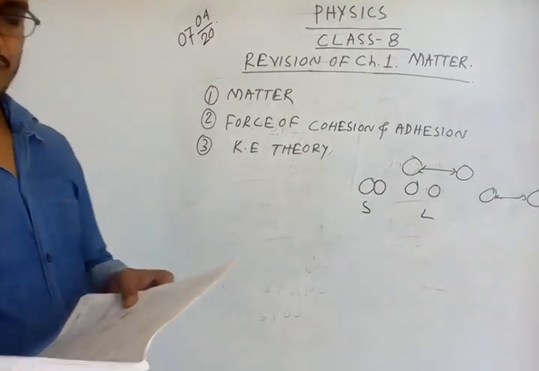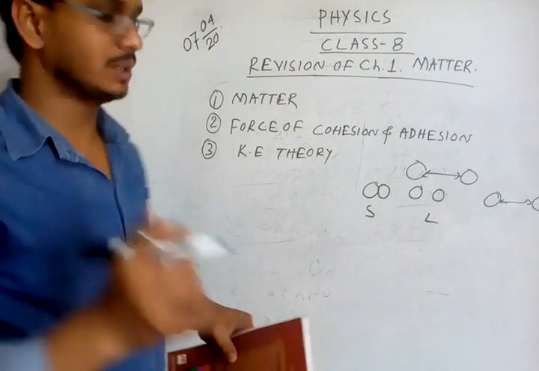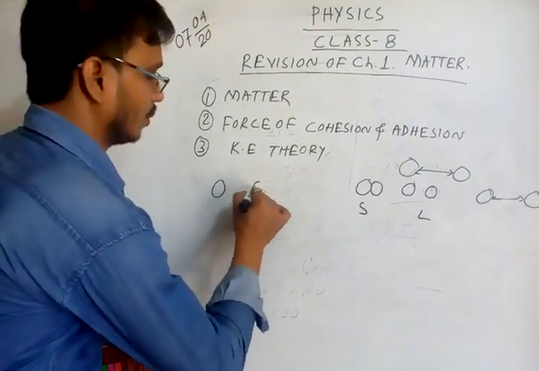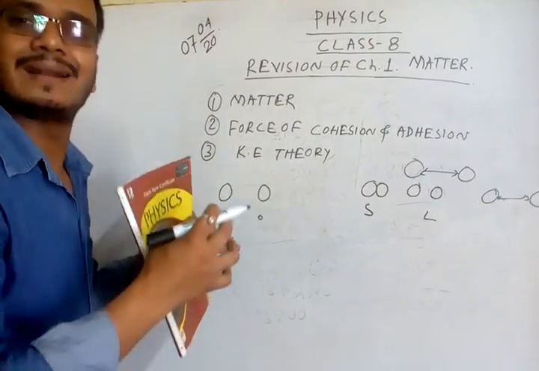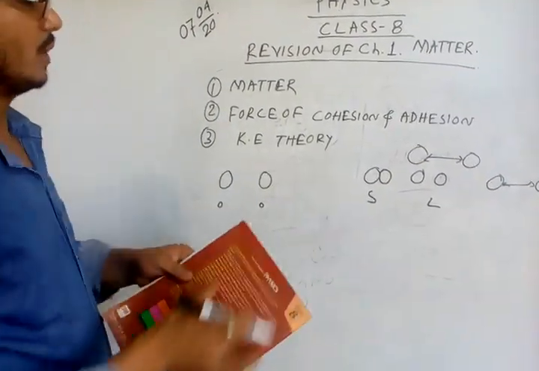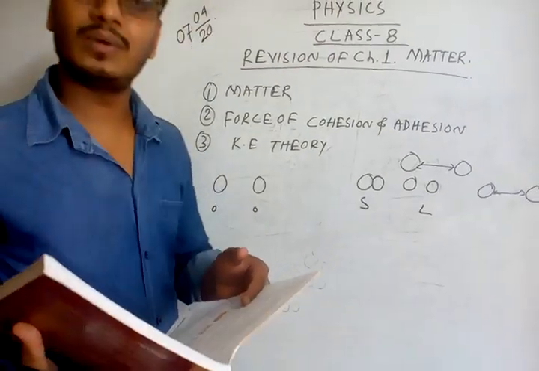After that, the force of cohesion and the force of adhesion are very important. What is the force of cohesion? Molecules of a similar kind exert a force. For example, here one oxygen molecule and here another oxygen molecule. The force exerted between these two molecules is known as the force of cohesion. That is, similar kinds of molecules exert the force.